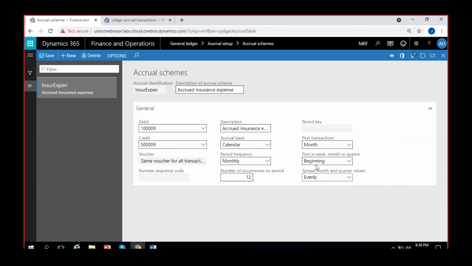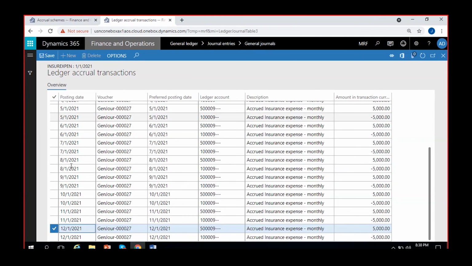So because of this selection, the entry will be posted at the beginning of the month only, or the expense is recognized at the beginning of the month only. So by the end of December 31st, I can see a total of 60,000. So 12 parts of 5,000, a total of 60,000, will be recognized as expense. And the insurance expense account will be reversed automatically. Every month it will be decreased by 5,000.